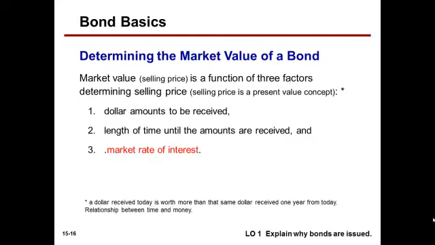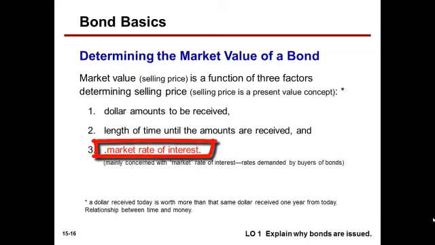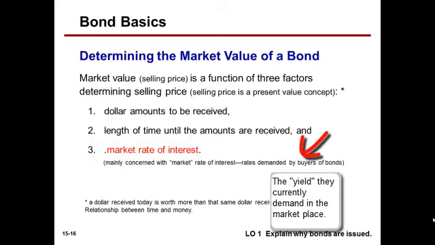How are the market values of bonds determined? The market value, also known as a selling price, is a function of three factors: the dollar amounts to be received, the face value at the maturity; the length of time until the amounts are received, 5 years, 10 years, etc.; and the market rate of interest. We will be mainly concerned with the market rate of interest in determining different selling prices. The market rate of interest is the rate demanded by the buyer of a bond.